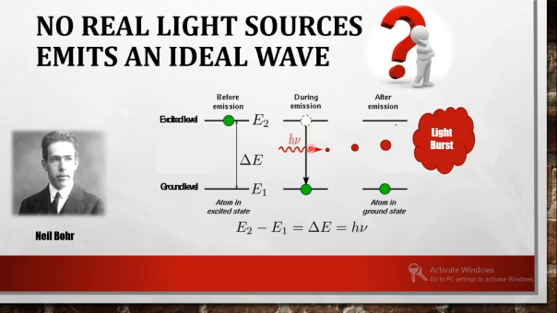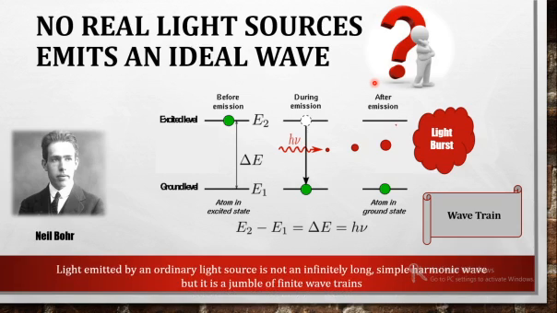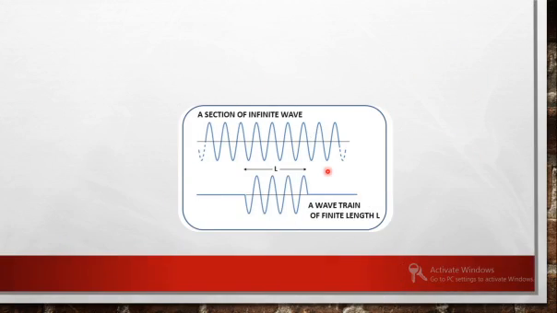So intermittent light bursts will be obtained, and hence we can consider the light from a light source as a wave train, and it will not be infinitely long. It will be periodic, but consists of finite wave trains obtained from each emission from each atom. This is what we expect if it was a wave of infinite extension.